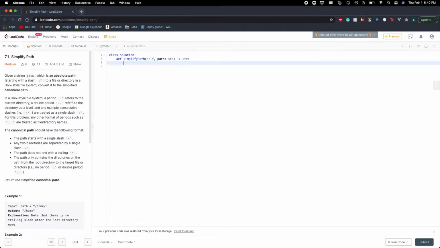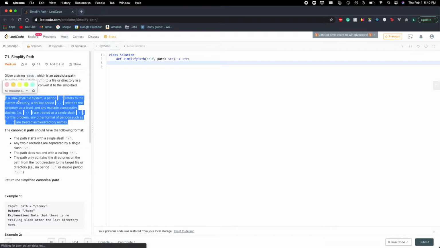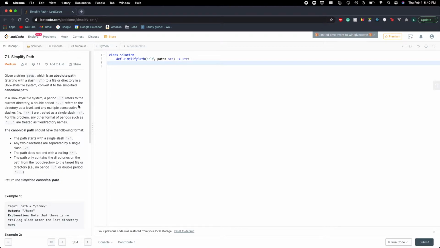All right, so this lays out a couple of rules that we're going to be using to solve this question. The canonical path should have the following format. The path starts with a single slash, and any two directories are separated by a single slash. The path does not end with a trailing slash.